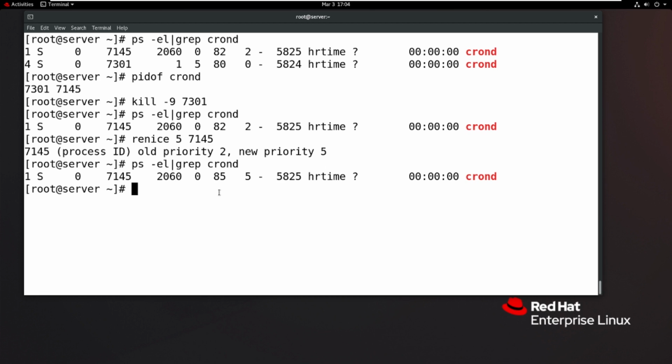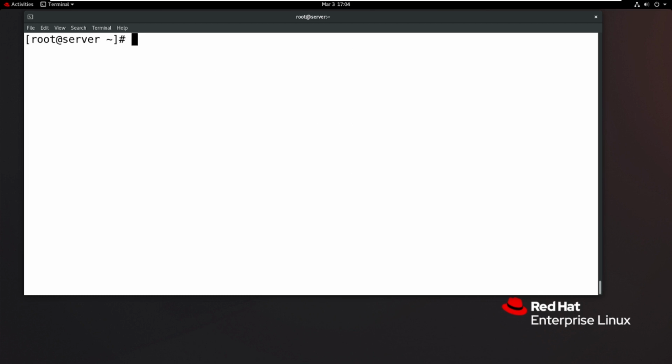So the note point is, if you want to get any particular user's processes and particular group's processes, that is also possible. The best example: ps -u, I want to find the process IDs of the root user.